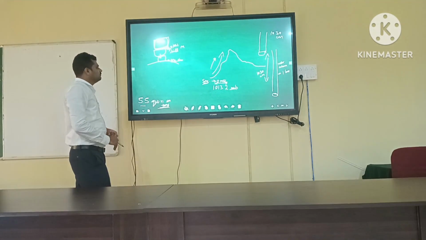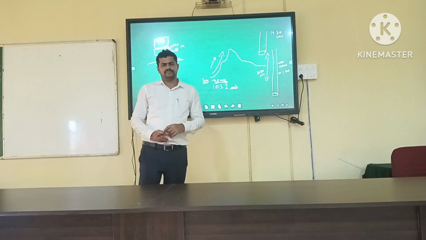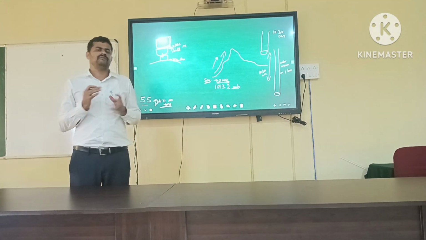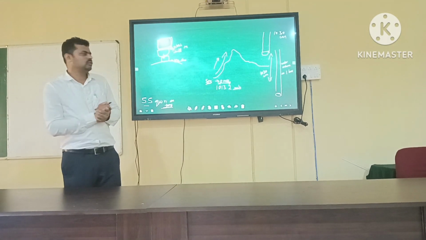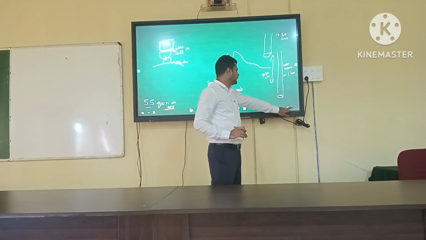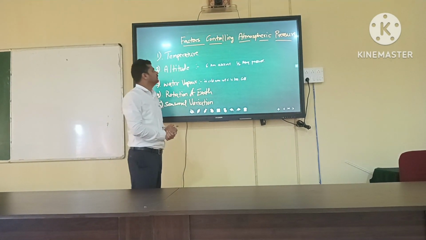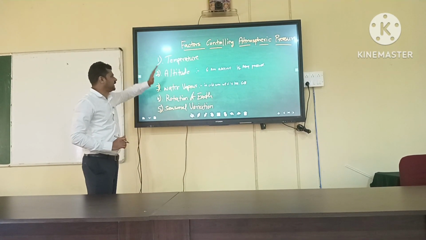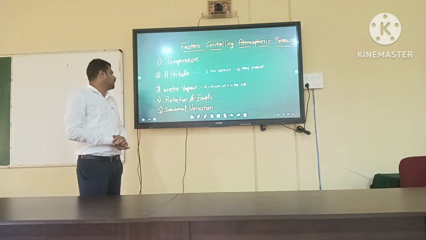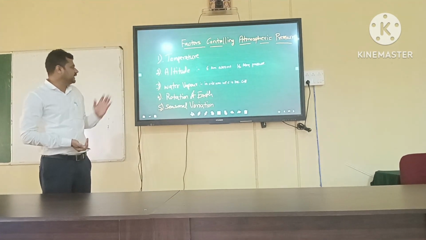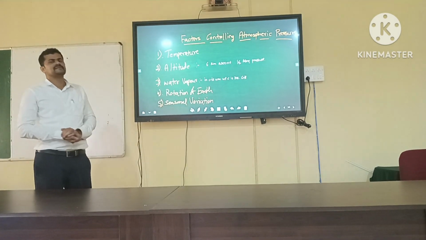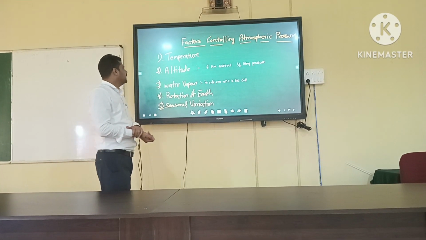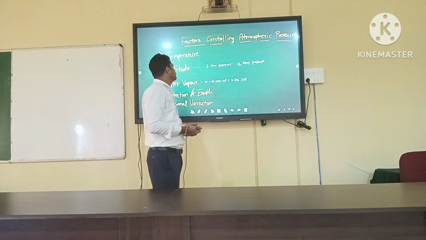Then we will move on to the next topic: how the atmospheric pressure is influenced by some factors of that particular area. The main factors which control atmospheric pressure are: one is temperature, the second is altitude of the place, and also water vapor content of the air, and also rotation of the earth and seasonal variations. First one is temperature.